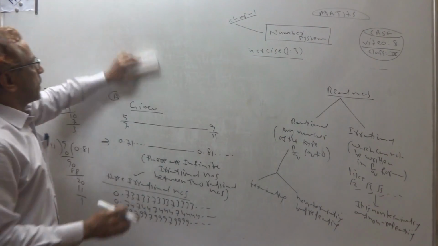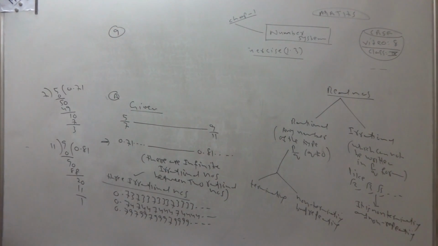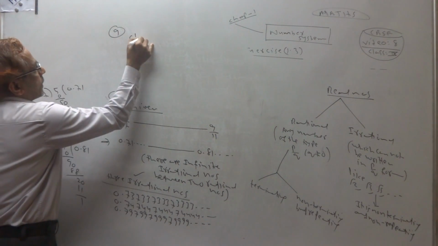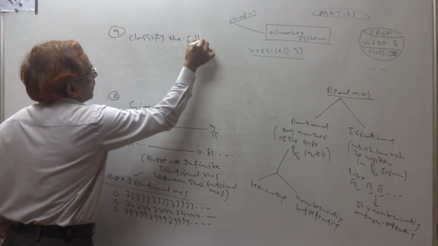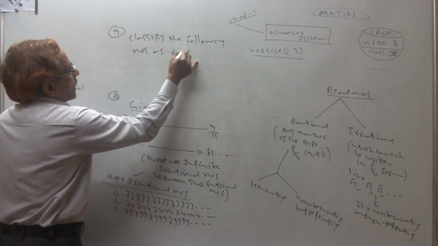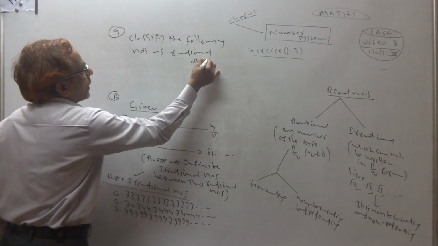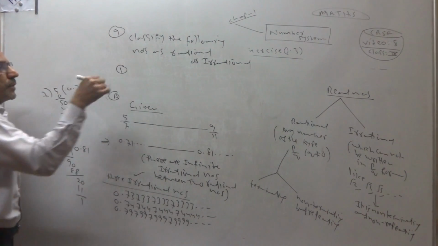Now the last question of this exercise 1.3. Classify the following numbers as rational or irrational. We have to decide whether each is rational or irrational.